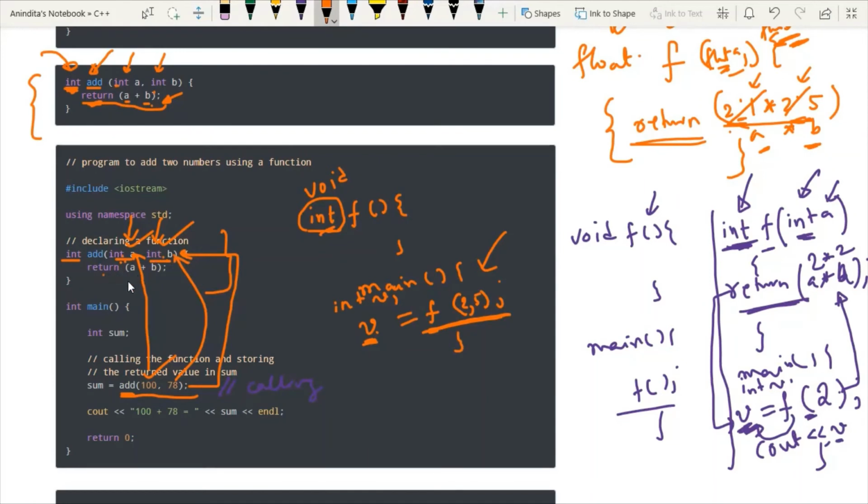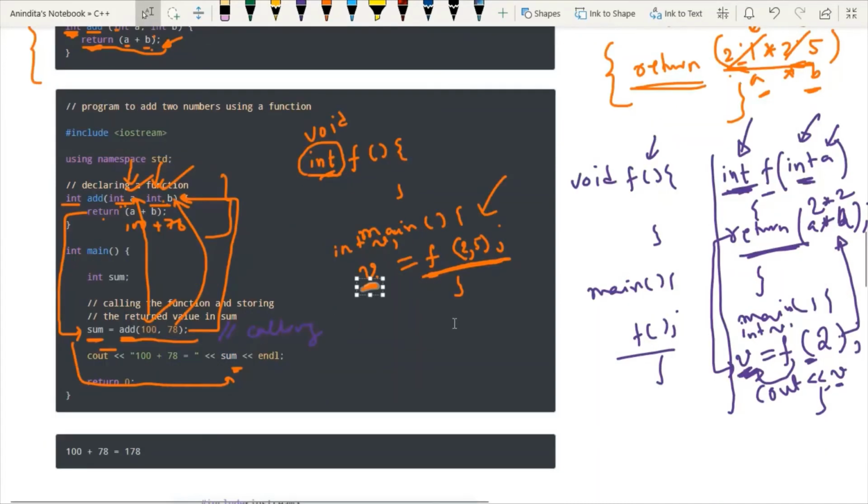So inside this function, it is calculating 100 plus 78. And then whenever we are returning this value, it is coming to this variable. And we are printing the sum variable to see the output. This is the main difference of the calling pattern between two categories of function.